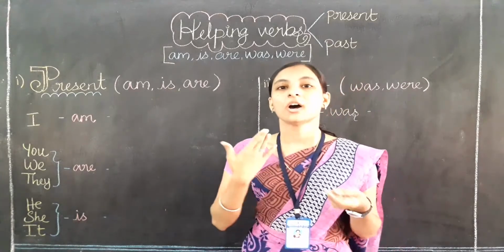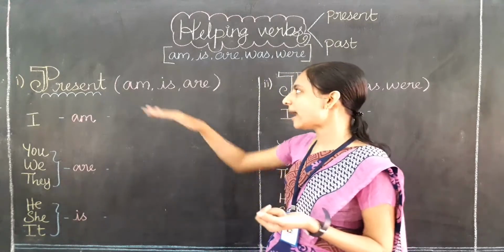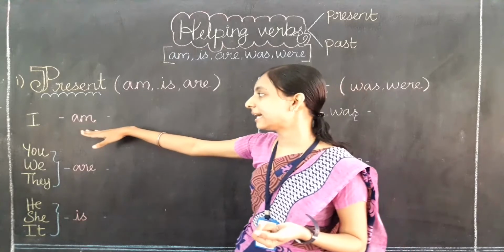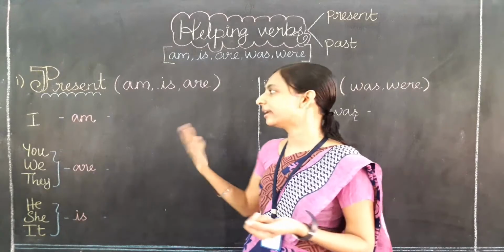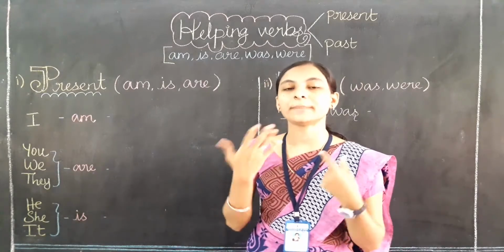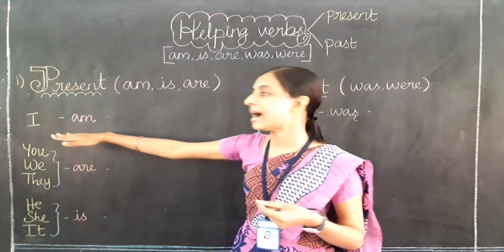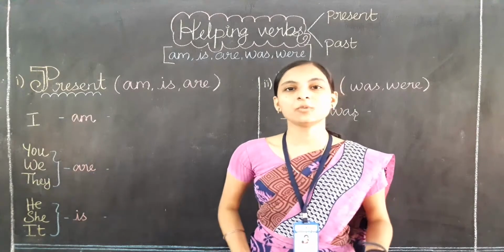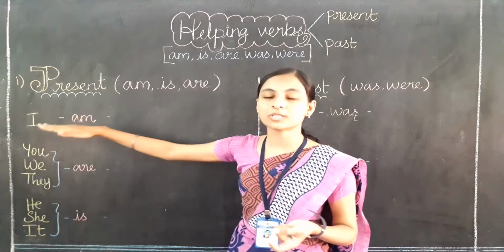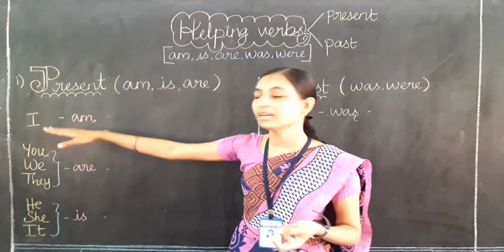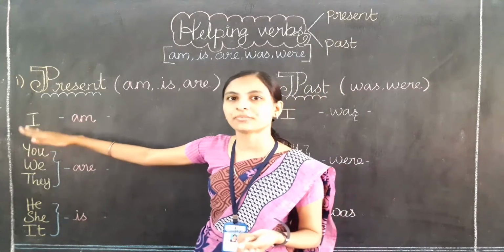To which subject or pronoun do we need to use am, is, are? The word am can be used only with the pronoun I. Whenever you are talking about yourself, if you make a sentence starting with I as a subject, you are going to use am. I am walking. Here am is used only for the subject I. Remember that am can be used only for I.